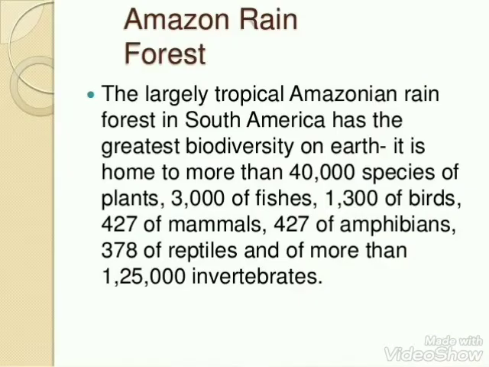The tropical rainforest of Amazon in South America possesses the greatest biodiversity on earth, with more than 40,000 species of plants, 3,000 of fishes, 1,300 species of birds, 427 of mammals, 427 of amphibians, 378 species of reptiles, and more than 1,25,000 species of invertebrates. So that is the biodiversity present in the Amazon forest of South America.